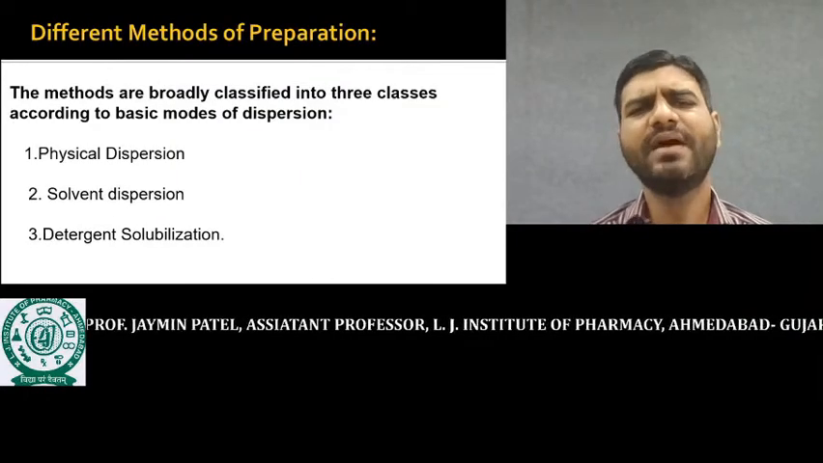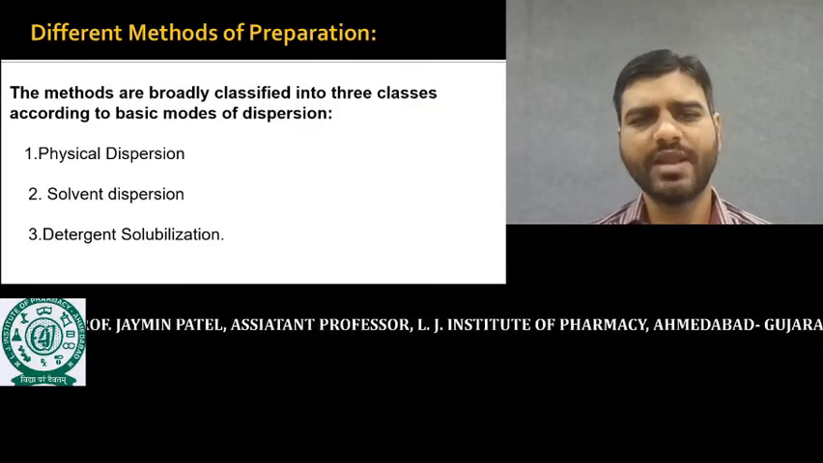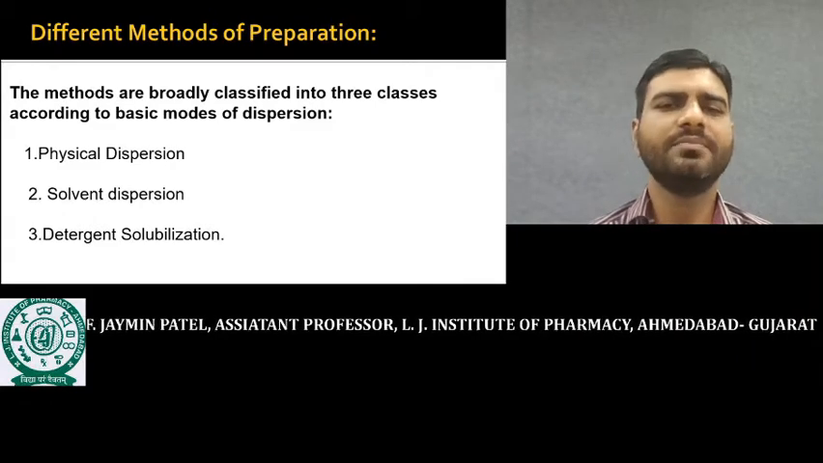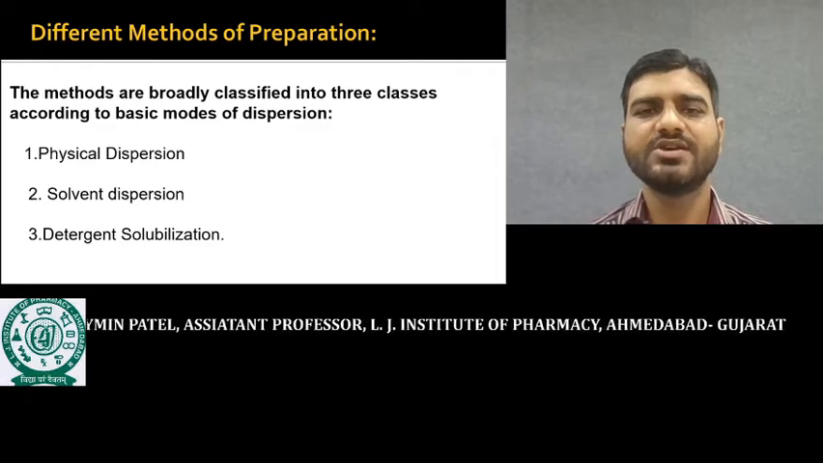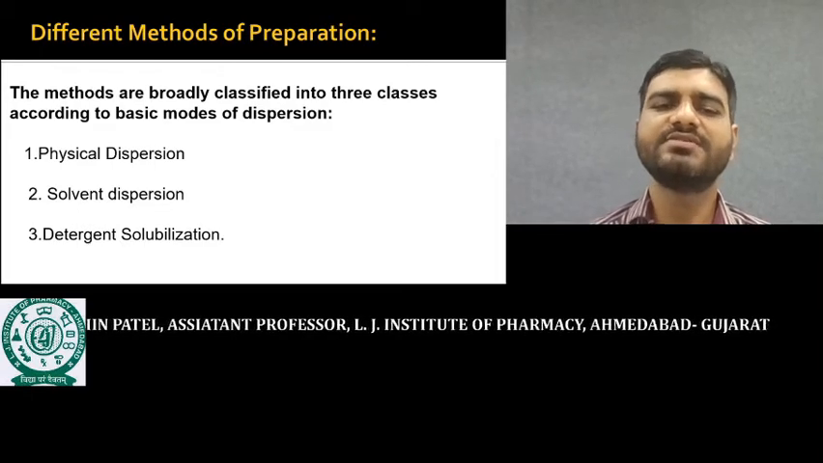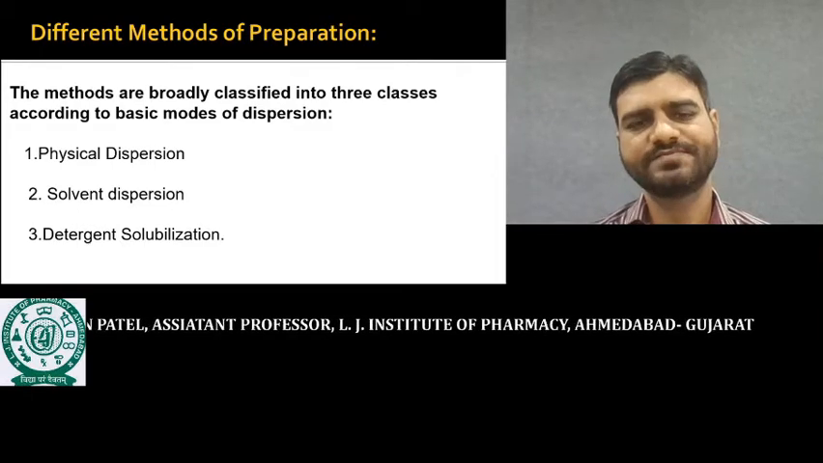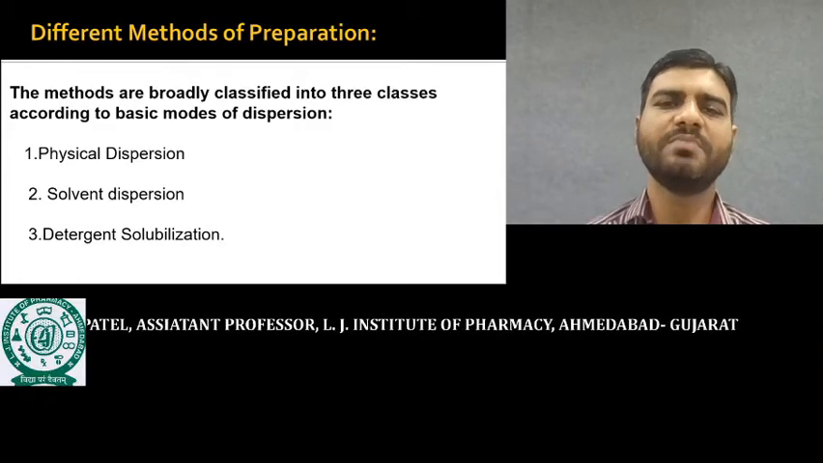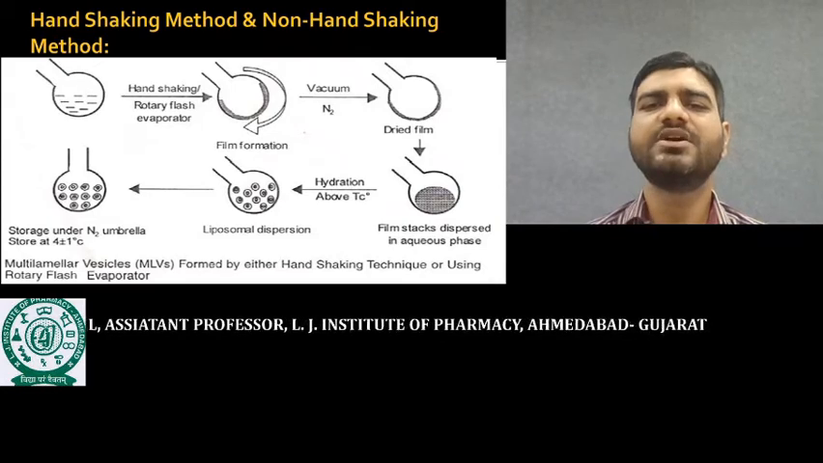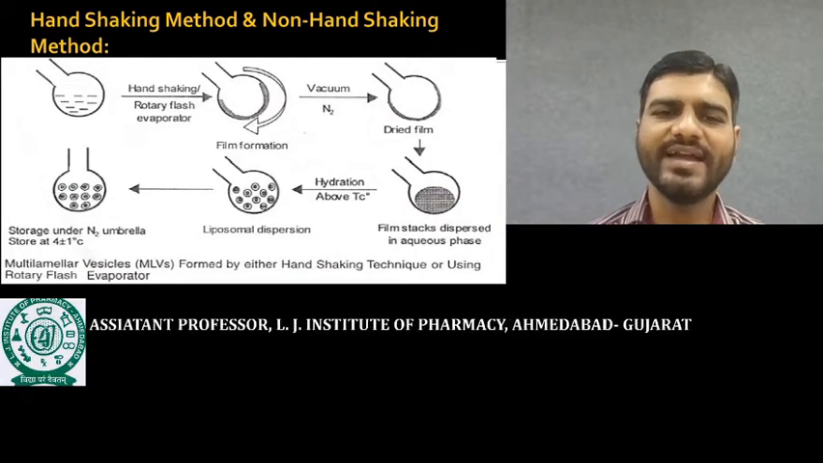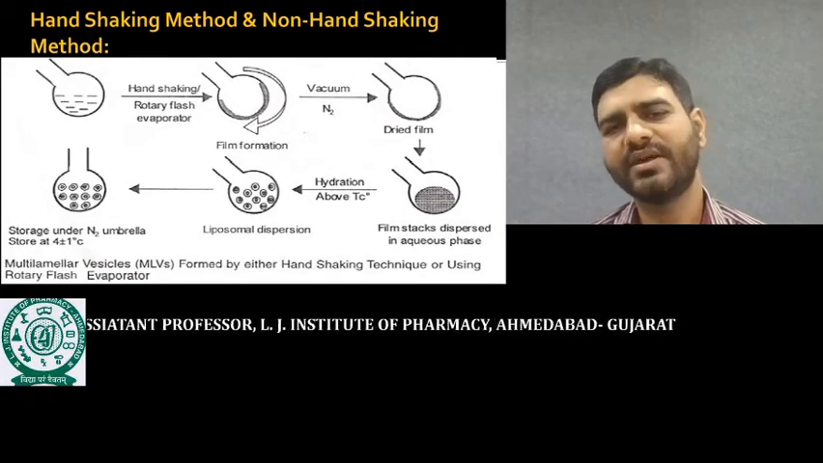Different methods are available for the preparation of liposomes. Mainly three methods are there. First one is physical dispersion, second one is solvent dispersion, and third one is detergent solubilization. The most commonly used method is physical dispersion. In physical dispersion, the most commonly used method is the hand shaking method or non-hand shaking method.